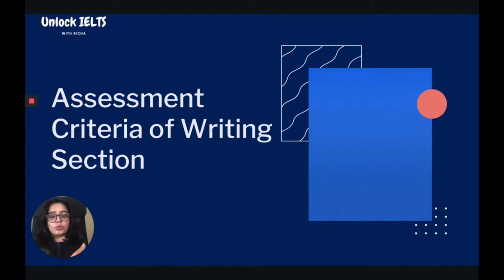I ended up scoring 8.5, 9, 7.5, 7.5 in my IELTS General Training exam. And today, through this video, I'll be talking about assessment criteria of the writing section. It is very important to understand and make yourself aware of what an examiner expects you to write in the writing section, and how you really fulfill that criteria.